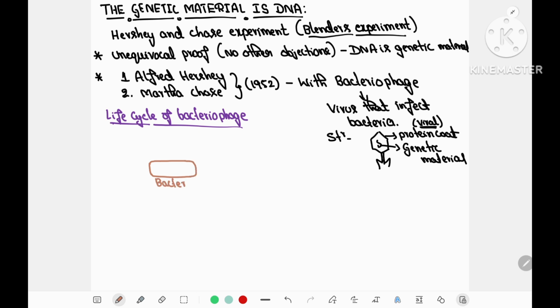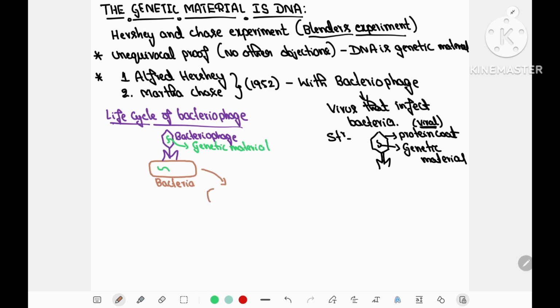Now, during the life cycle of bacteriophage, the bacteriophage first attaches to the bacteria. In NCERT also they have given the point in brief. Then its genetic material, which could be DNA or RNA, enters into the bacteria.